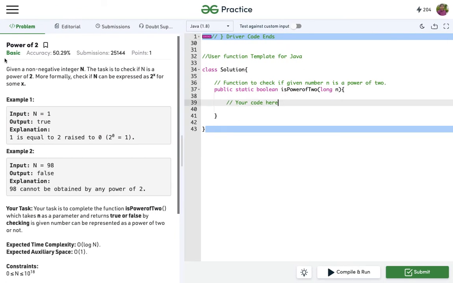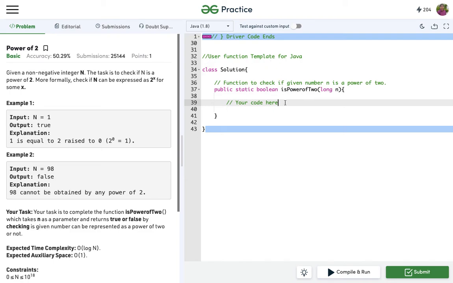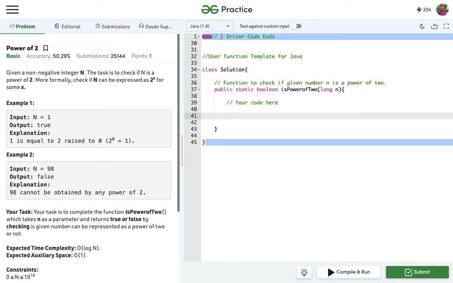So yeah, here's the question. Now let's solve it. First we need to check explicitly for 0, means if n equal to 0, we'll simply return false.